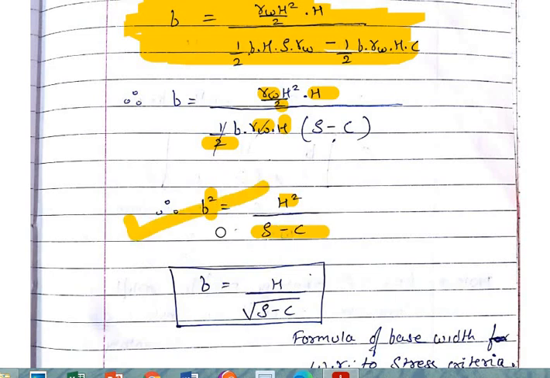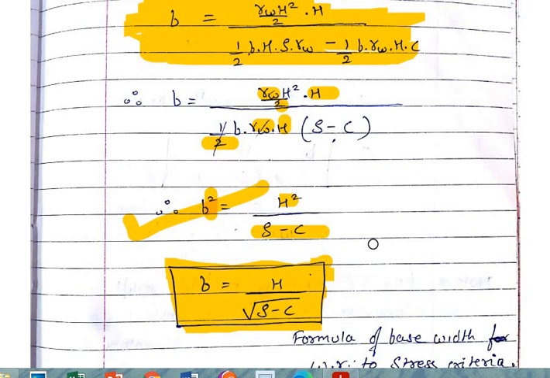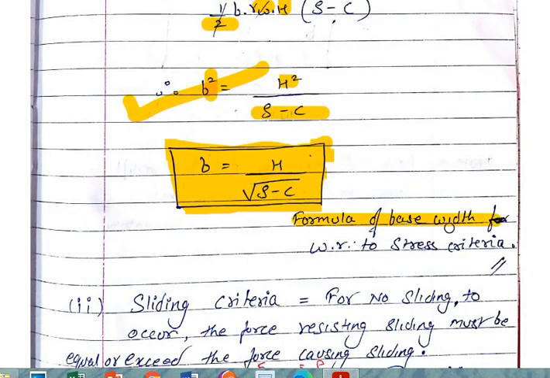So if you want to find the formula for B, it becomes H upon under root of rho minus C. So for the stress criteria, the base width is found out, or can be found out, by this formula. This is the formula for base width with respect to the stress criteria. I hope it is clear to all of you students.